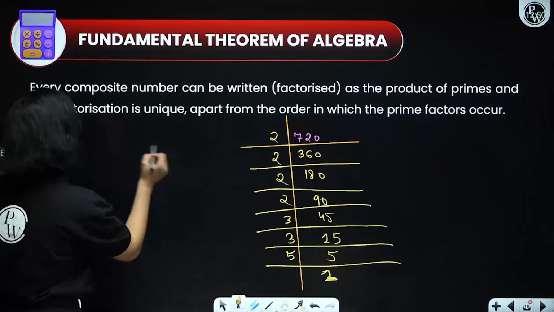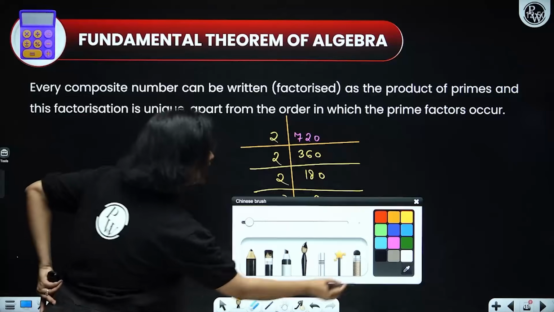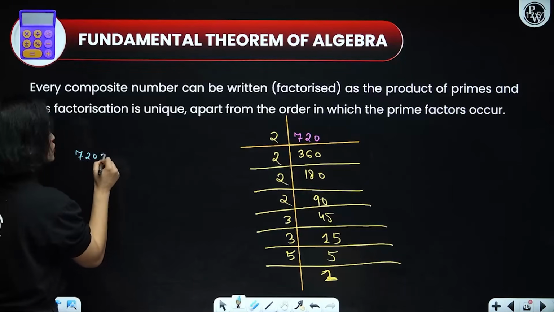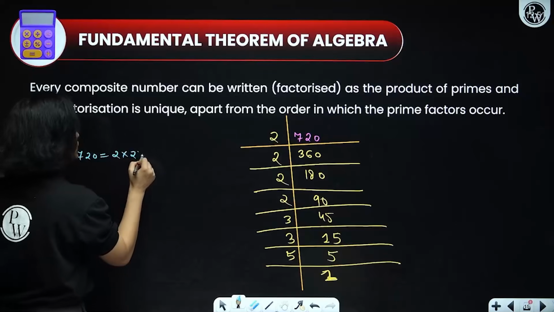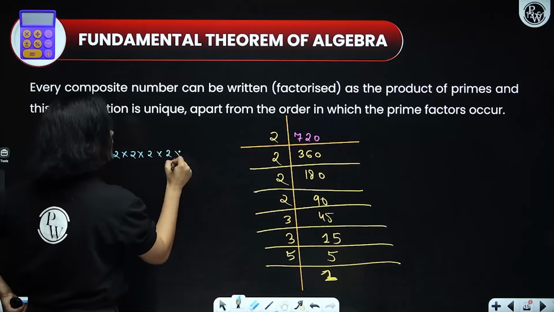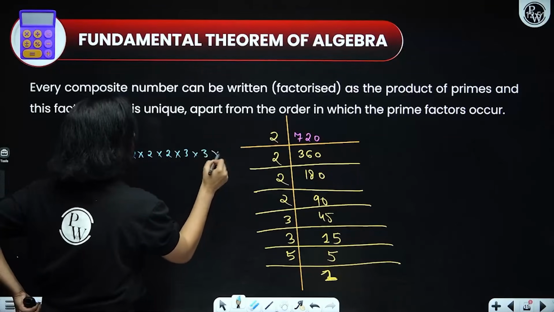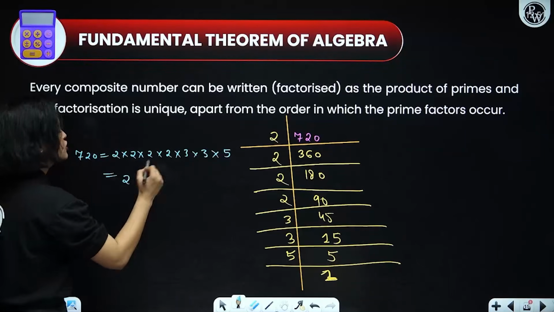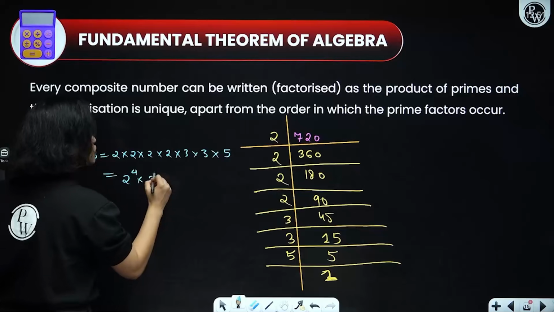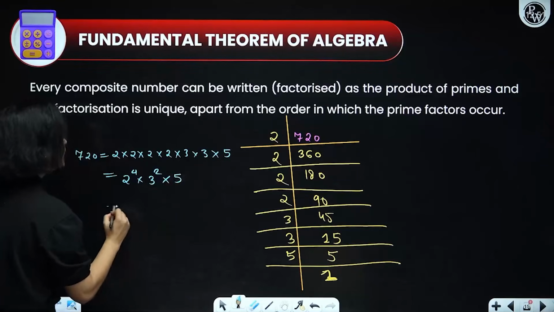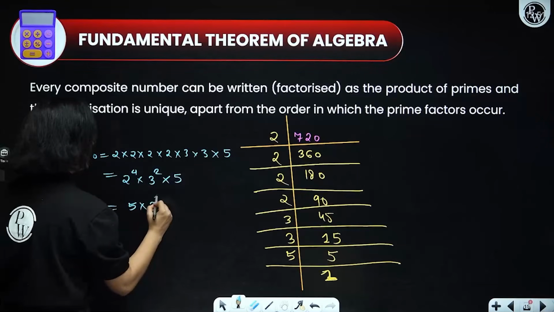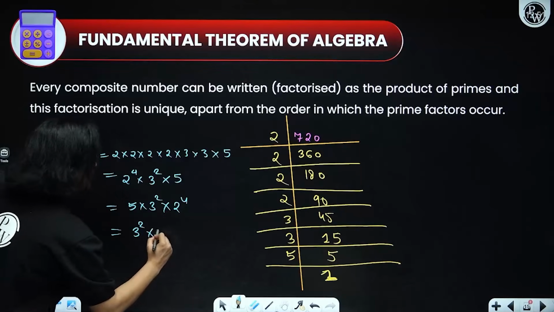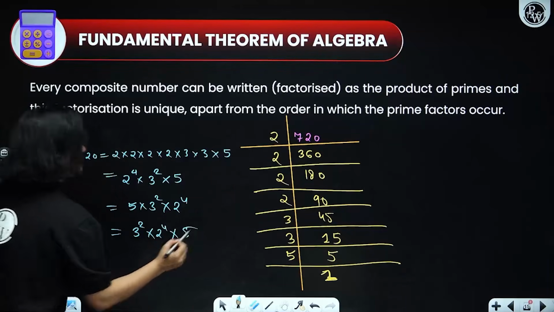Now, let's write down what we got. So, we can write down 720 is equal to 2 into 2 into 2 into 2 into 3 into 3 into 5. Now, we can also rewrite this entire thing as 2 raised to power 4 into 3 square into 5. Or we can write it as 5 into 3 square into 2 raised to power 4. Or we can write it as 3 square into 2 raised to power 4 into 5.